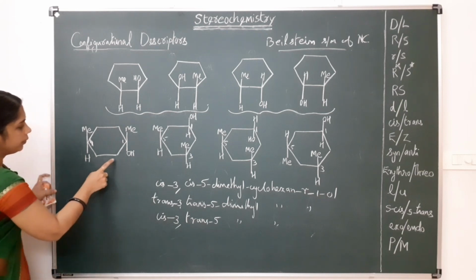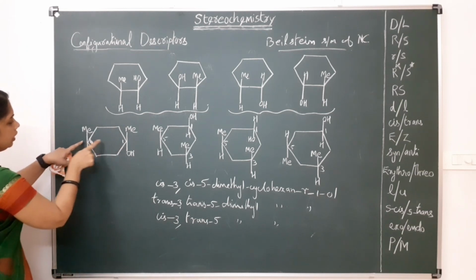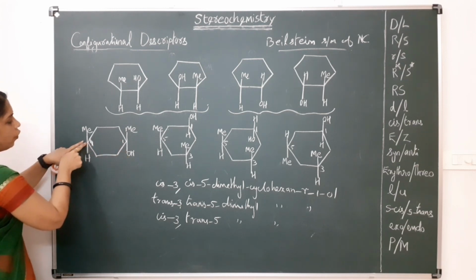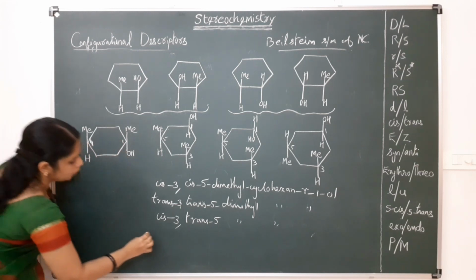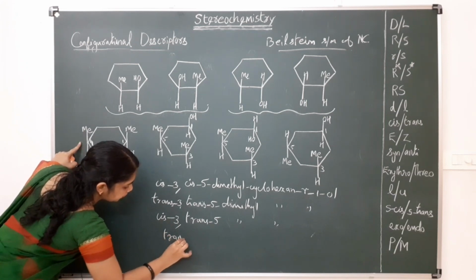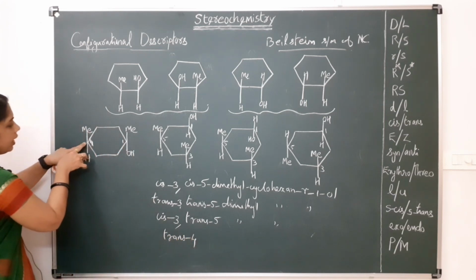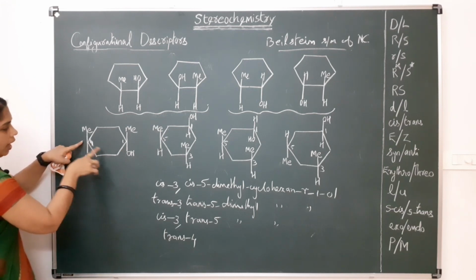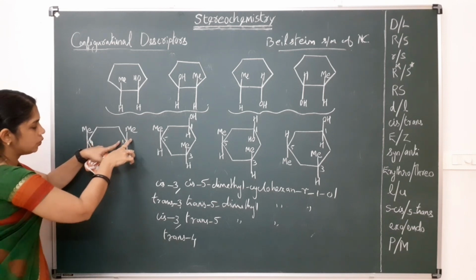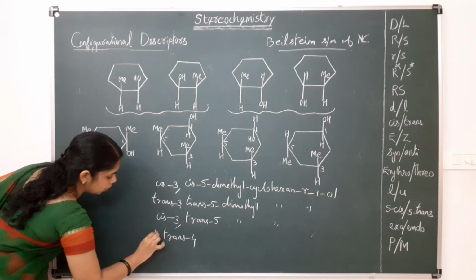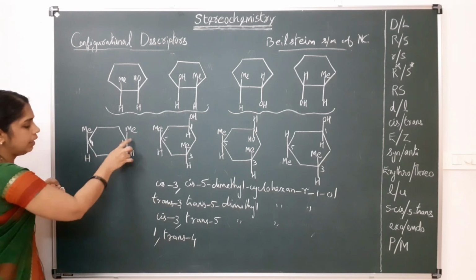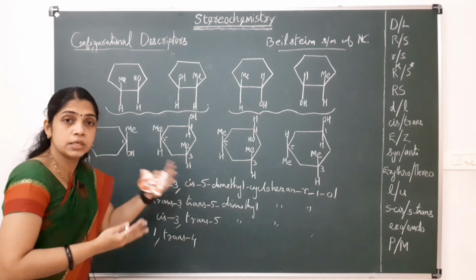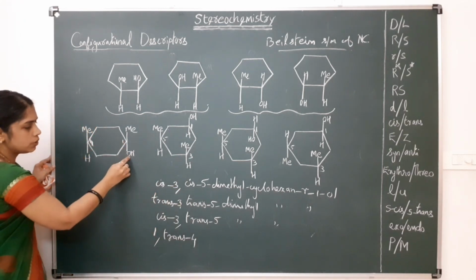And for this compound, this is the first carbon. For this OH, this fourth methyl is trans. So trans 4, that fourth position methyl is trans to this OH, and one methyl is also already there at the first position. For that first methyl, no need to say cis or trans, because it is just attached to this OH.